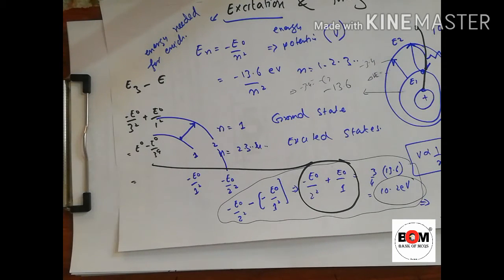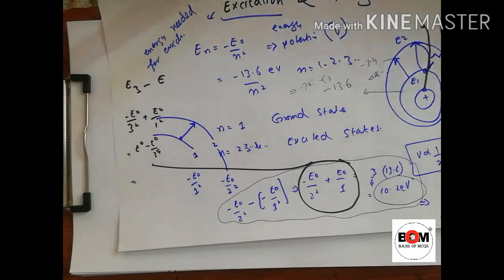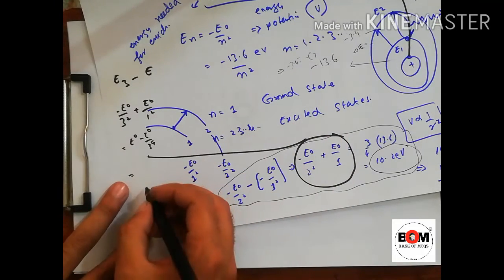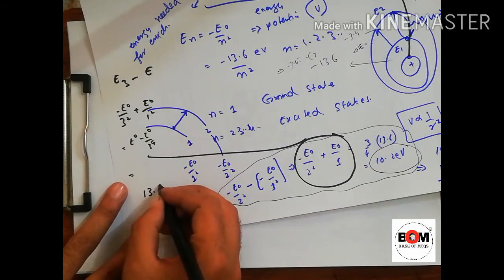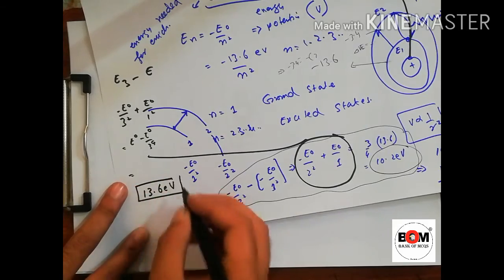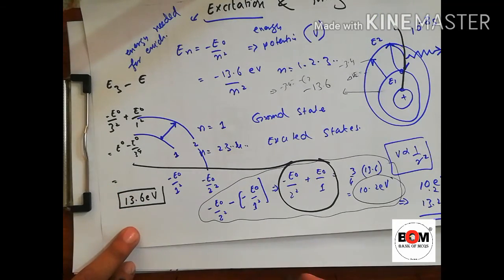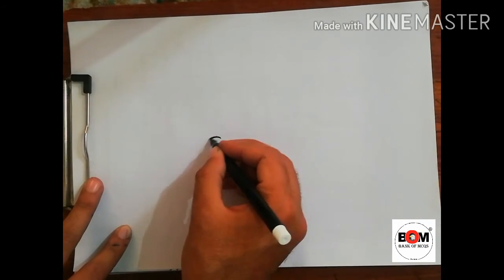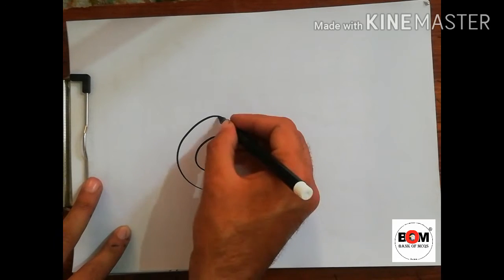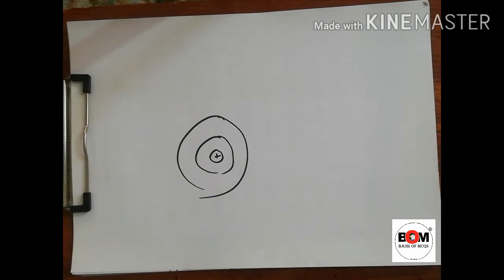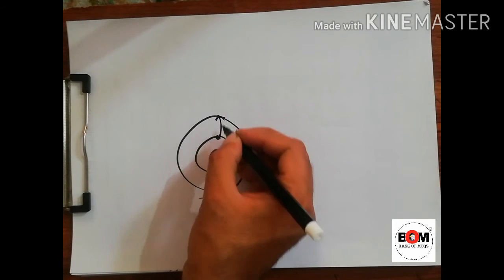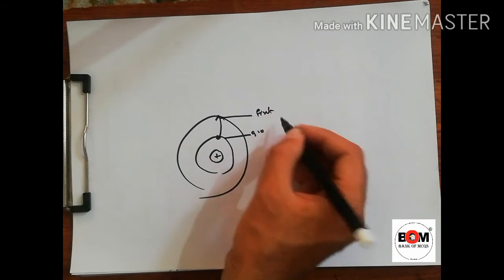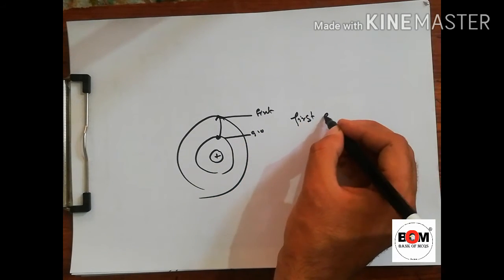Ionization energy is the minimum energy that is numerically equal to the ground state energy of the atom. For example, the ionization energy of hydrogen is 13.6 eV. Now, if this is an atom, again I need your attention. If this is an electron, and it gets enough energy to move from the ground state to the first excited state, this will be called first excitation energy.